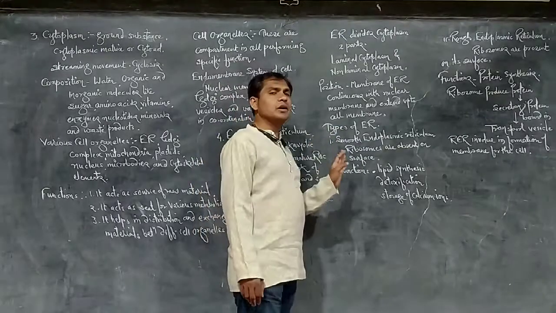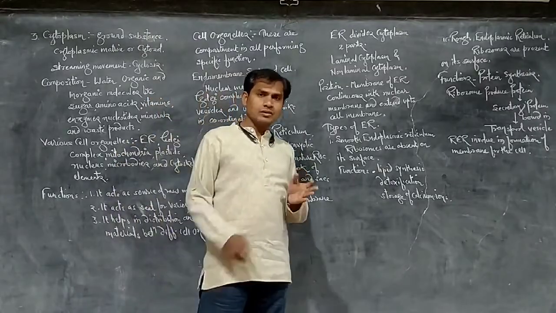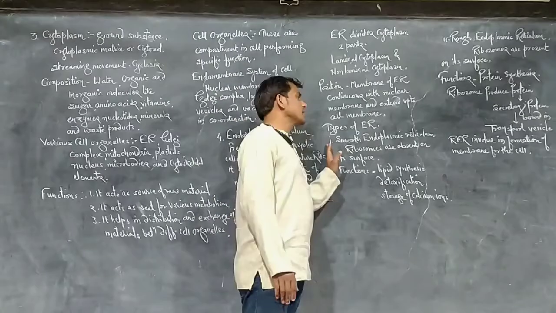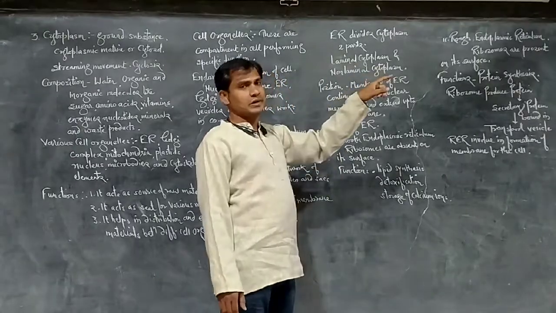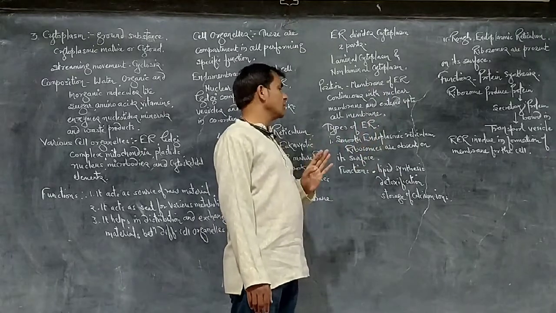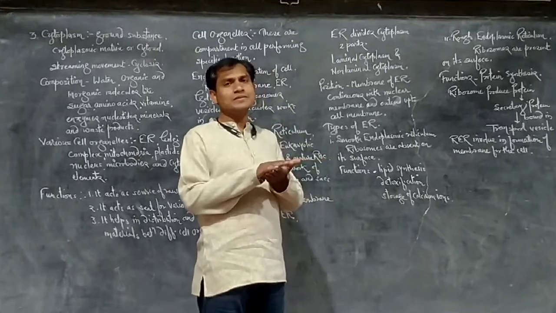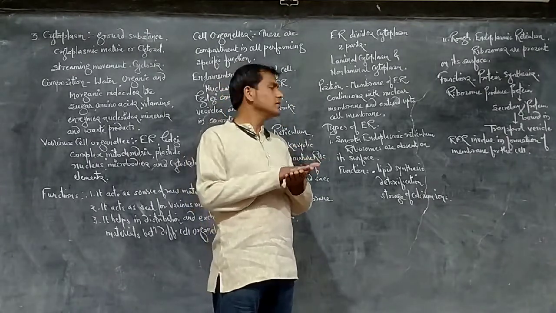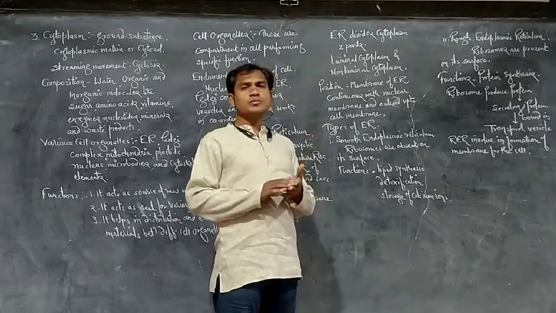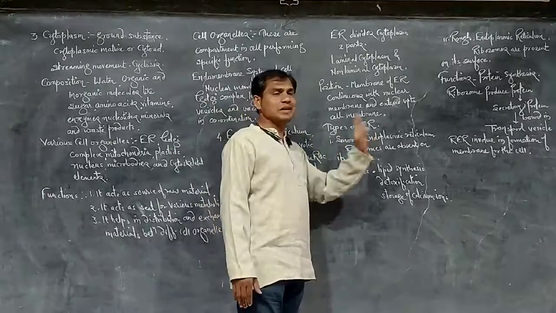The types of endoplasmic reticulum are based on the lodging of ribosomes on its surface. These are termed smooth endoplasmic reticulum and rough endoplasmic reticulum. In smooth endoplasmic reticulum, ribosomes are absent on its surface. So the surface of the cisternae lacks the granular cell organelle, the ribosome. So the surface becomes smooth, hence it is called smooth endoplasmic reticulum.